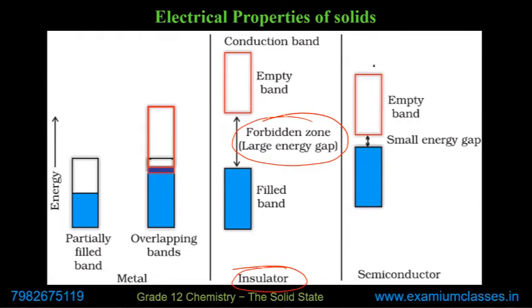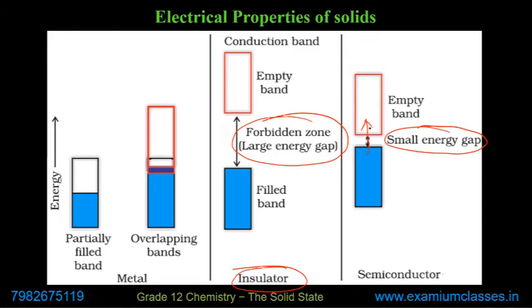Then we have something in between, where the empty band is not overlapping. It is not part of the valence shell, but the energy gap is not large. So we can provide some energy, and in this case, few electrons, not all electrons, can move to the conduction band and conduct electricity.